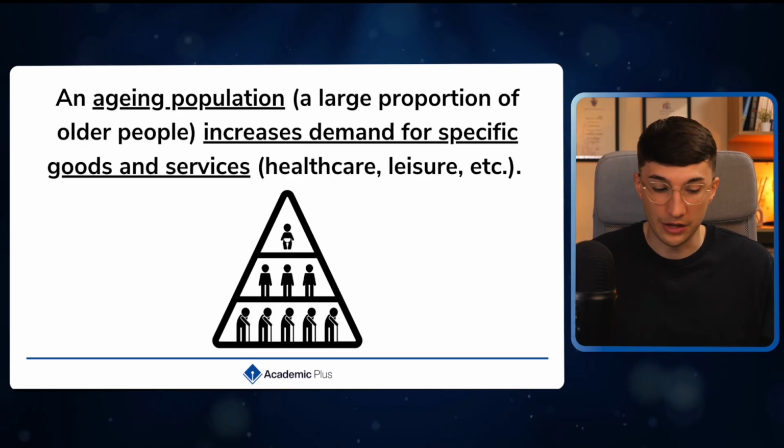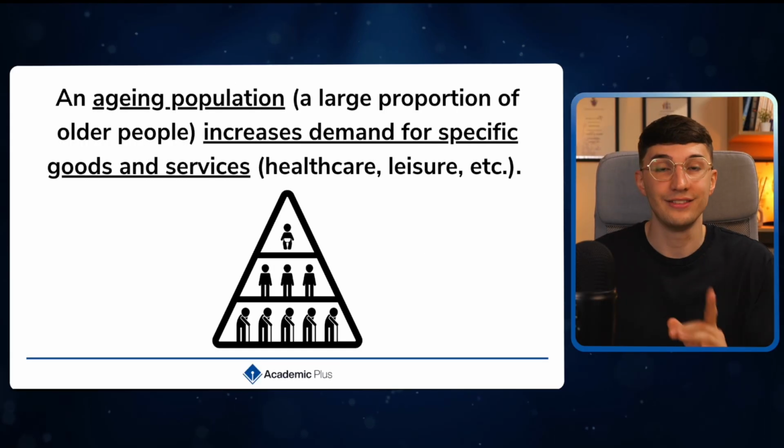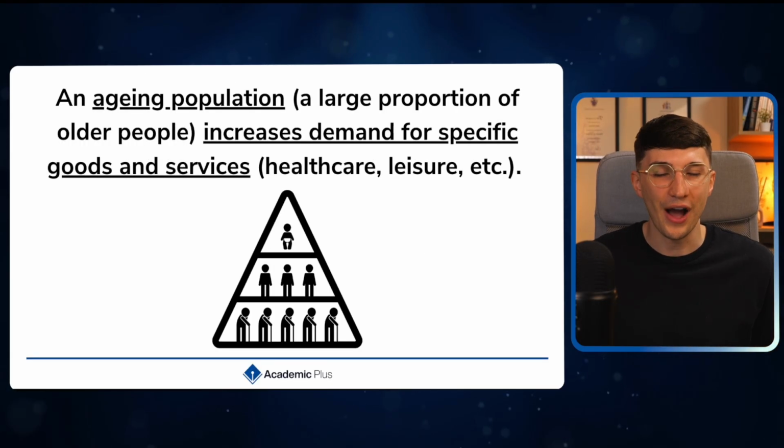Another population change we have as well is an aging population. So what this means is there is a larger proportion of elderly people. So certain products or services may benefit from this, such as healthcare, such as leisure. Now, the number of people aged 65 years and over increased from 9.2 million in 2011 to over 11 million in 2021. And the proportion of people aged 65 and over rose from 16.4% to now 18.6%. So we're getting more elderly people.